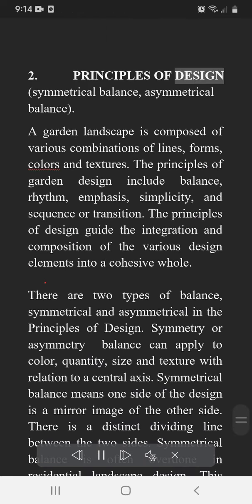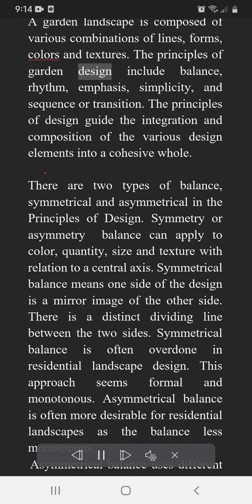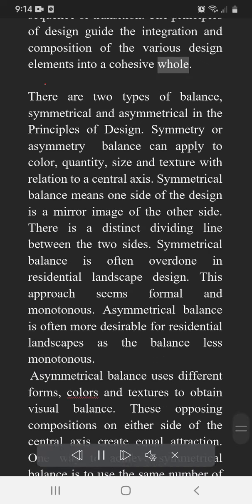2. Principles of design: symmetrical balance, asymmetrical balance. A garden landscape is composed of various combinations of lines, forms, colors and textures. The principles of garden design include balance, rhythm, emphasis, simplicity, and sequence or transition. The principles of design guide the integration and composition of the various design elements into a cohesive whole.